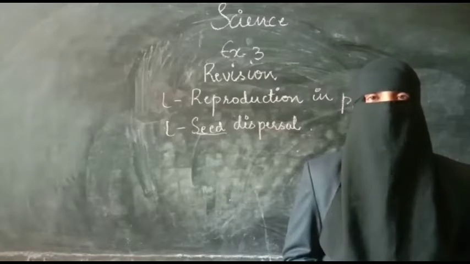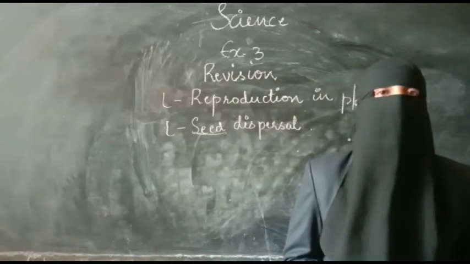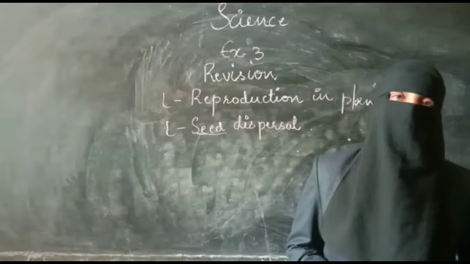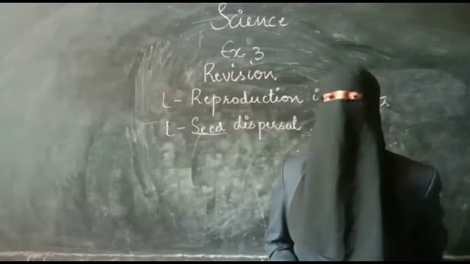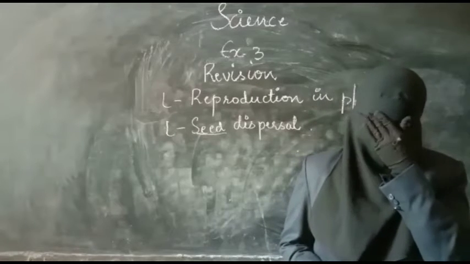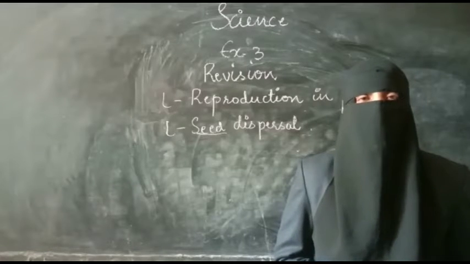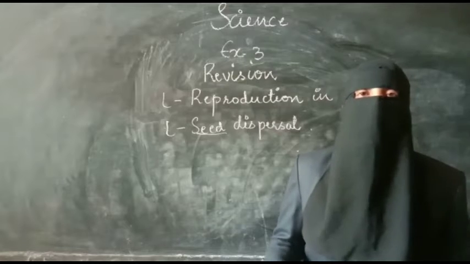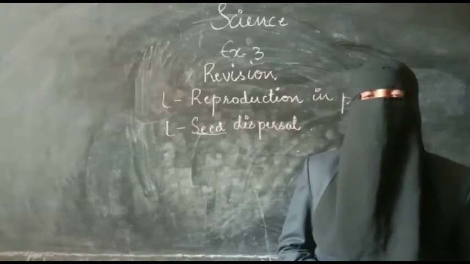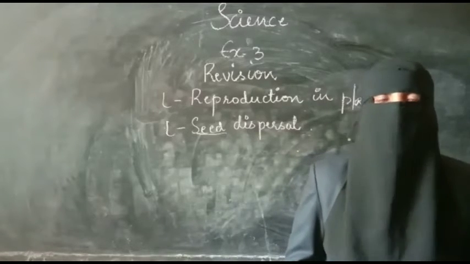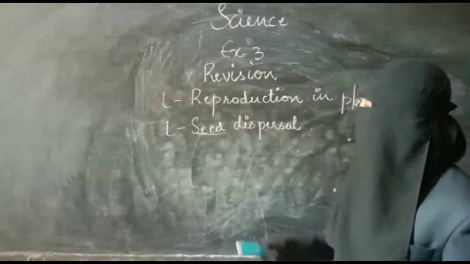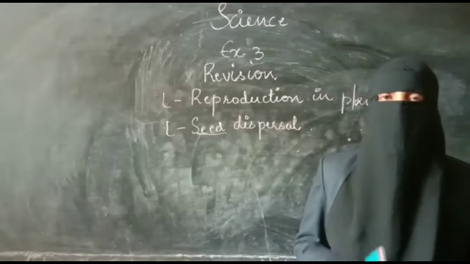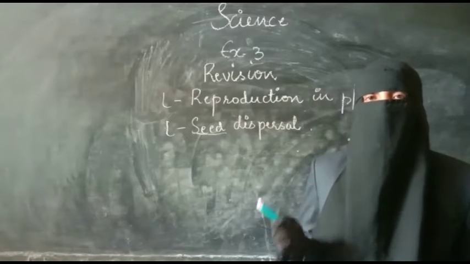Next is by buds, hydra. I can say yeast cells. Yeast cells will grow by budding. It is also a kind of asexual reproduction. Then the third one is by spores. Formation of spores you can see in the bread mold. Bread mold will be growing with the help of spores. That is also a kind of asexual reproduction. That is all we have discussed in the lesson, reproduction in plants. Go through the lesson thoroughly and properly. I am insisting you to read those all again and again.